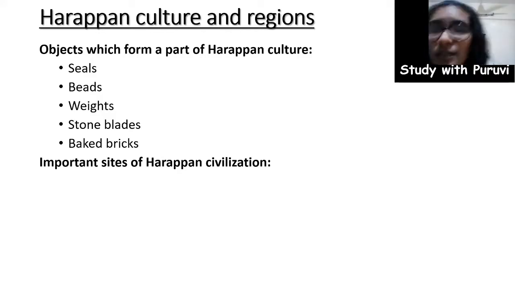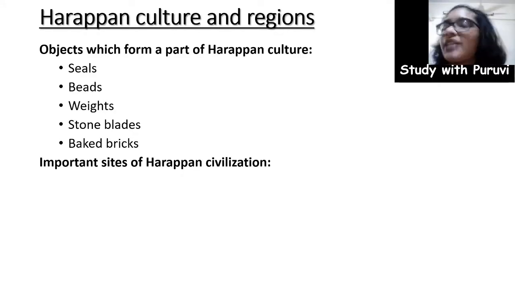Apart from these, beads were also an important part of the Harappan culture. Further in the lesson, we would see various methods which were used to produce beads, how the various raw materials for the beads were procured, and after that we'll see stone blades. So stone blades were basically the tools for the Harappan people. They were basically used to shape the beads, to flake the beads. That is what we'll also see in the further part of the lesson. And apart from these were the weights which were used to weigh the different items that were traded in the civilization. After that, we'll see the important sites of the civilization.